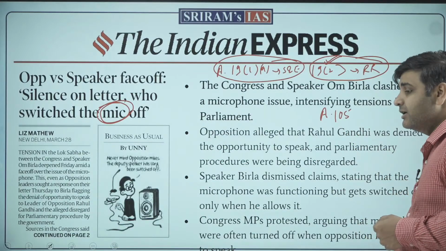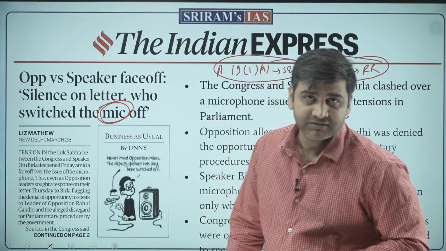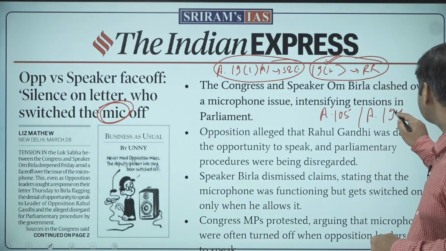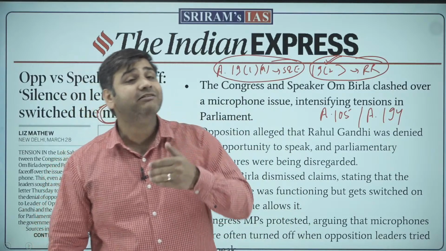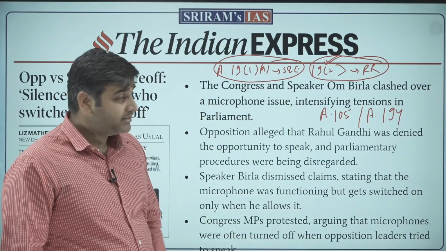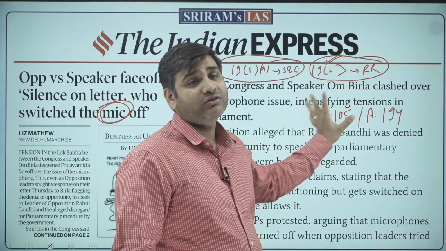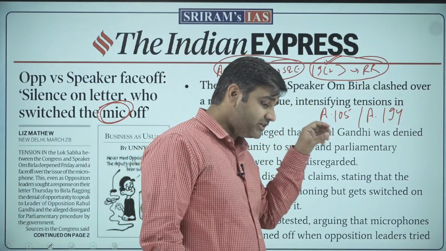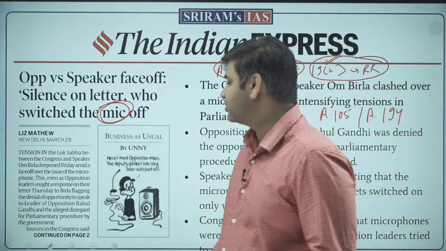Article 105 gives immunity to the freedom of speech and expression to the members of parliament. Similarly, Article 194 gives a similar kind of immunity to the members of legislative assembly when they are speaking in their respective legislative assemblies. There is almost no reasonable restriction applied on their freedom of speech and expression, and the freedom of speech and expression within the parliament is quite big, quite huge.